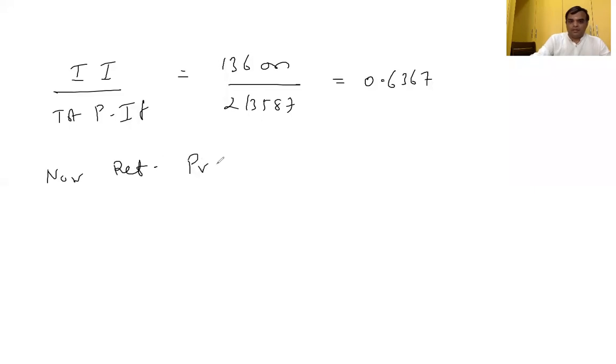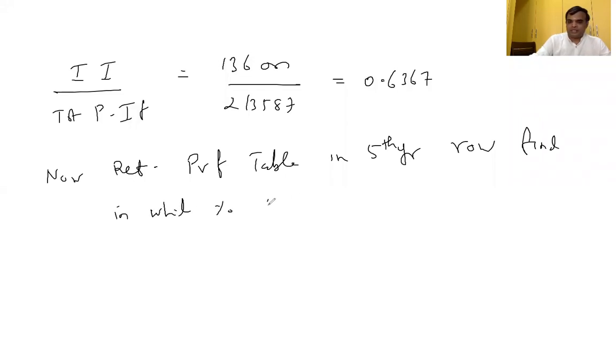Now refer to the PV factor table. In the 5th year row, because it is a 5-year project, find in which percentage we can get approximately 0.6367. In which percentage for the 5th year are you getting a value very close to 0.6367? Between 9 and 10 percent, which is very close to 0.6367.